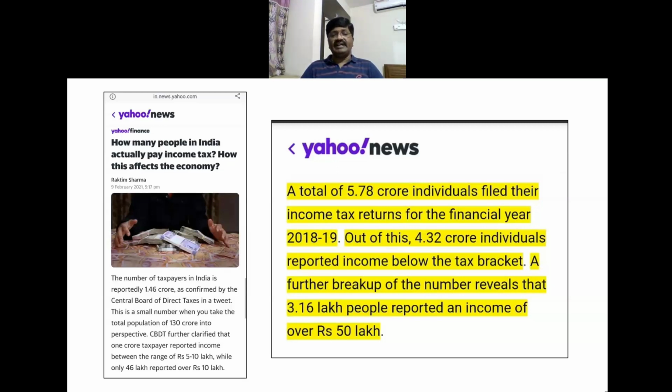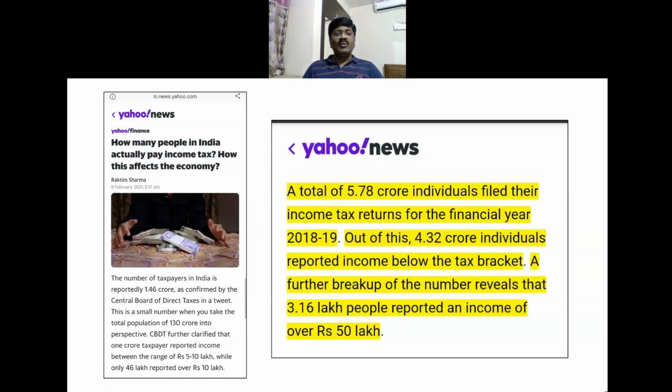And not only that, if you look at another statistic on this slide, there are 130 crore population in India. Out of that, only 5.78 crore individuals are filing their income tax return. Don't get astonished that 5.78 crores are paying the income tax. Out of these 5.78 crores, 4.32 crore individuals are just filing and showing their income below the tax bracket, that is, they are not earning more than 2.5 lakhs. And if you go deeper, only 1.46 crores of the population are paying the income tax.